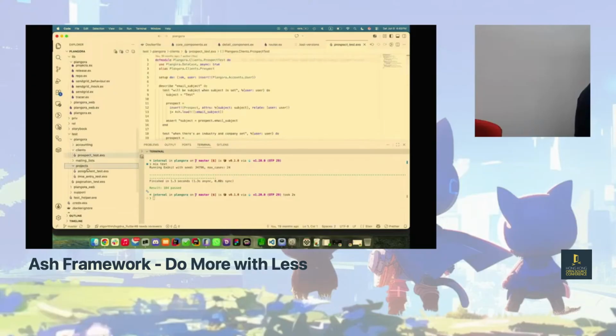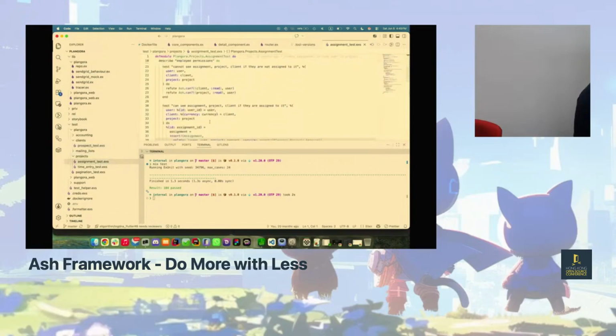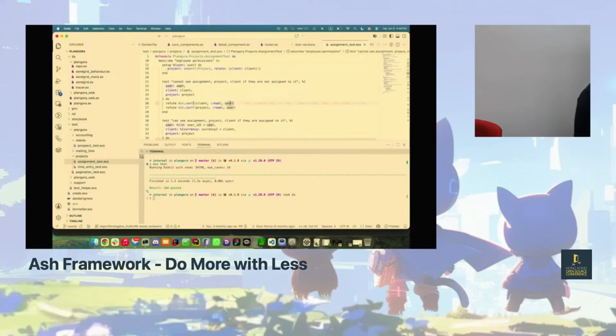For instance, I can make sure that users can or cannot read certain clients, certain projects, so that we don't have leakage of information.